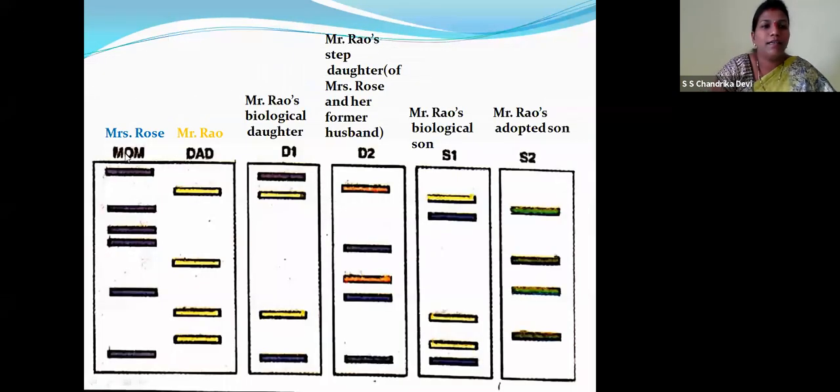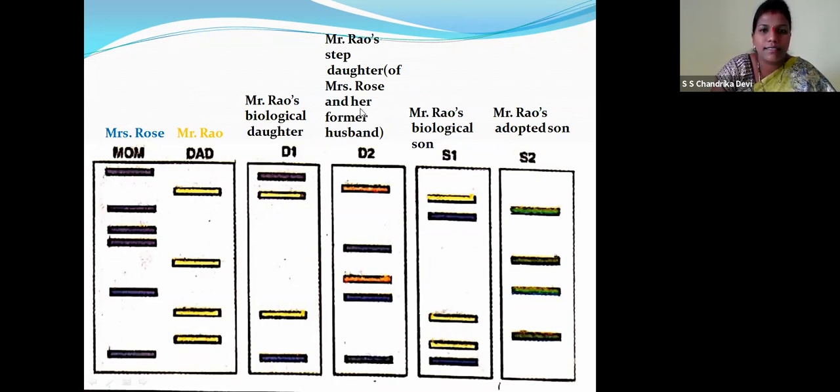Let's see, children. Mother, father, Mrs. Rose, Mr. Rao. You can see the bands over here, children. So these are the purple bands. So these are the yellow bands. So this is Mr. Rao's biological daughter. She is the daughter of Mrs. Rose and Mr. Rao, so she has the bands of her mother and father.